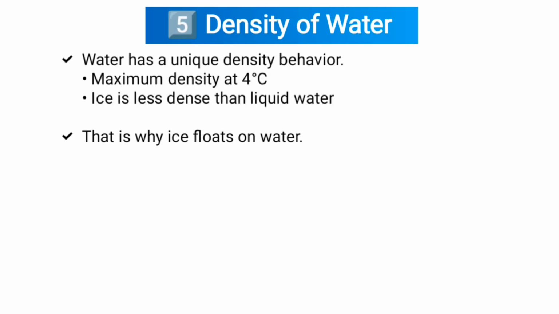Fifth one, density of water. Water has a unique density behavior. Maximum density at 4 degrees centigrade. Ice is less dense than liquid water. That's why ice floats on water.